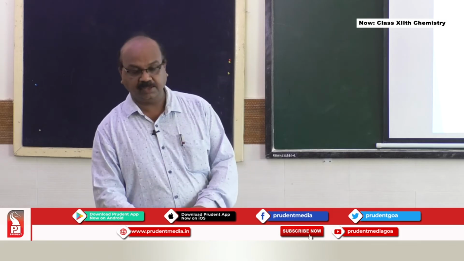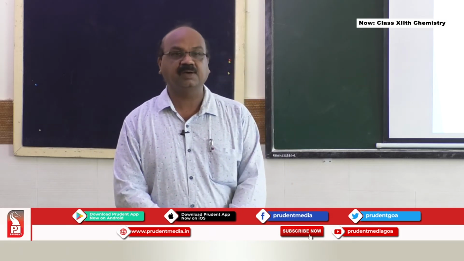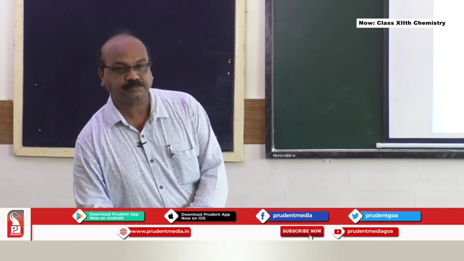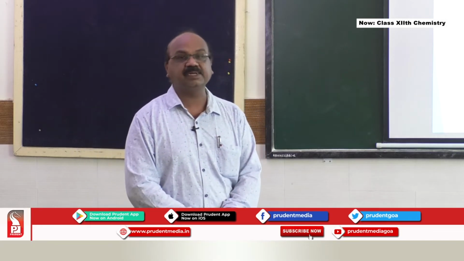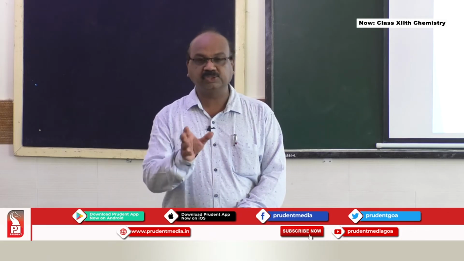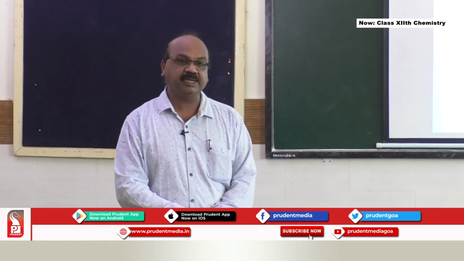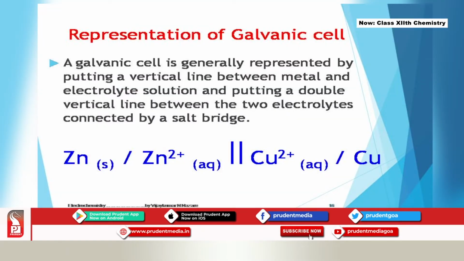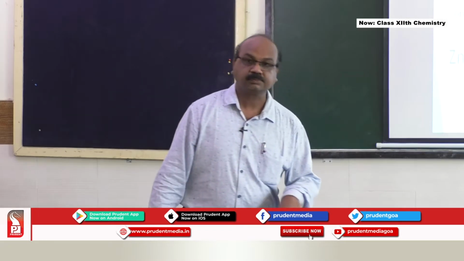Very important thing now: we have learned about oxidation half cell, reduction half cell, cathodic compartment, anodic compartment. Now we will see how to represent a cell. When you want to show the cell in a simple way, to represent on paper, how is it represented? A galvanic cell is generally represented by putting a vertical line, that is two parallel lines, between the metal and the electrolyte solution, and putting a double vertical line between the two electrolytes connected by a salt bridge.